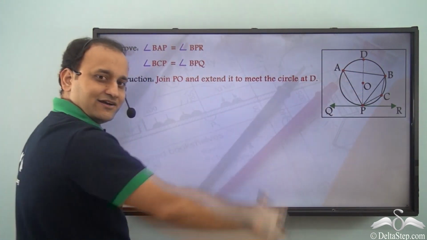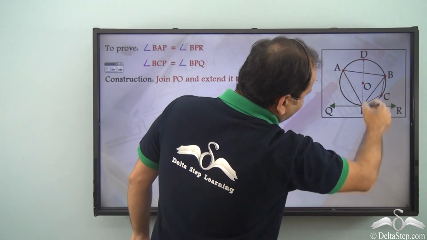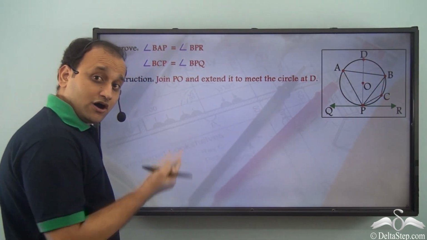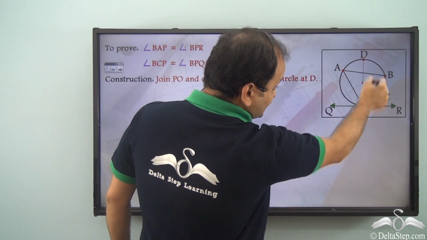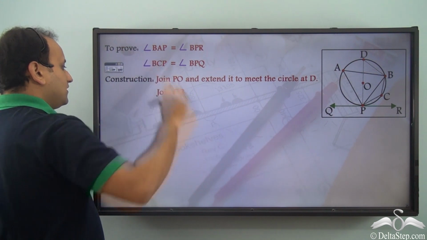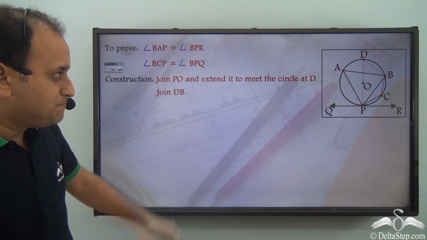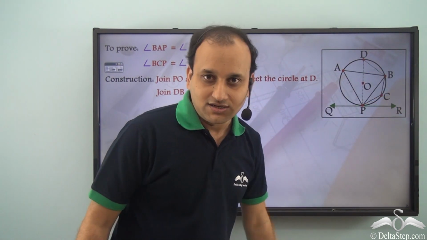So what do we get here? We get diameter of the circle. We can say that PD is nothing but diameter of the circle because it is passing through the center and joins 2 points on the circle. Now we also join DB, these 2 points on the circle.